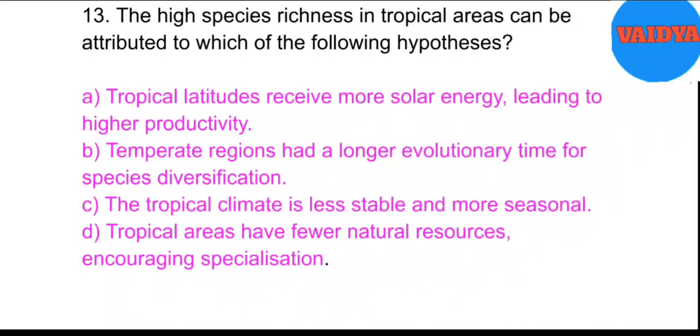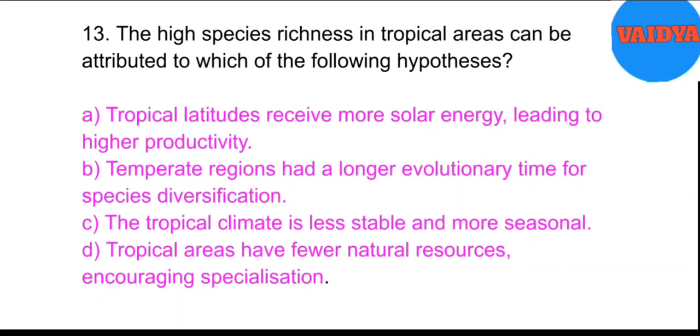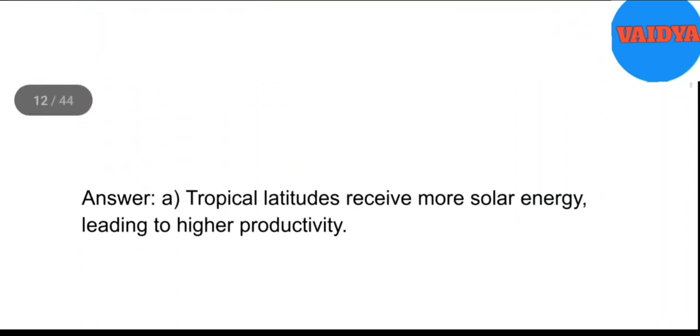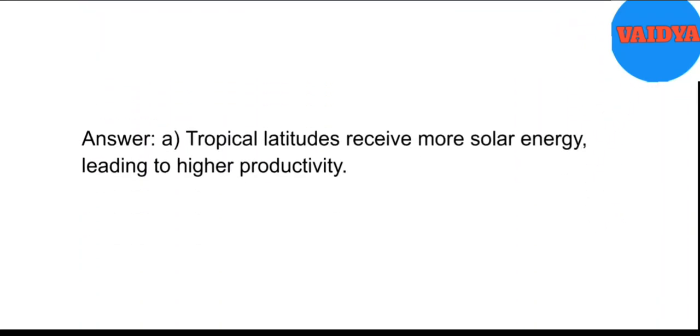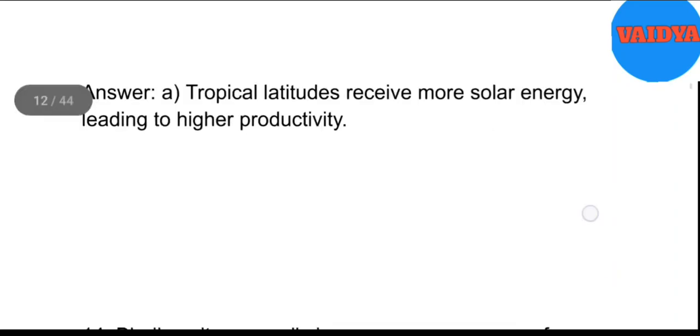13. The high species richness in tropical areas can be attributed to which of the following hypotheses? A. Tropical latitudes receive more solar energy, leading to higher productivity. B. Temperate regions had a longer evolutionary time for species diversification. C. The tropical climate is less stable and more seasonal. D. Tropical areas have fewer natural resources, encouraging specialization. Answer. A. Tropical latitudes receive more solar energy, leading to higher productivity.